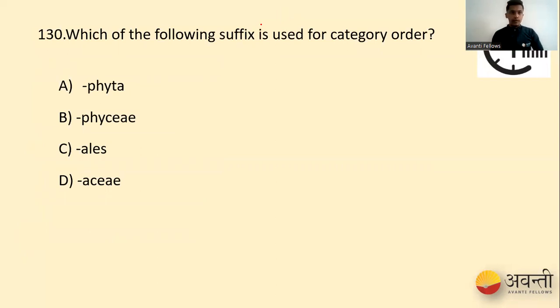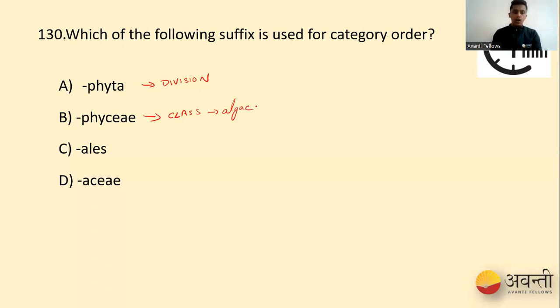So it's a very interesting question. Which of the following suffixes is used for the category order? For order, what are the suffixes that are easy for us to remember? If you see phyta, phyta is used for Pteridophyta, Bryophyta. It is used for what? Division. Whereas you have phyceae, Phaeophyceae, Rhodophyceae, Chlorophyceae. You remember this? This was used for class. Where did we study this? In algae.